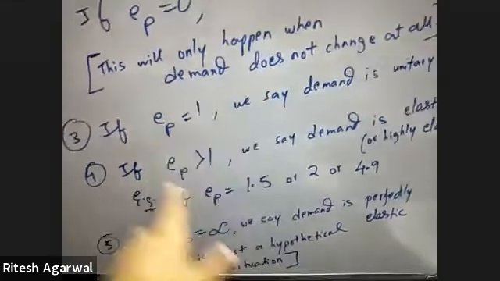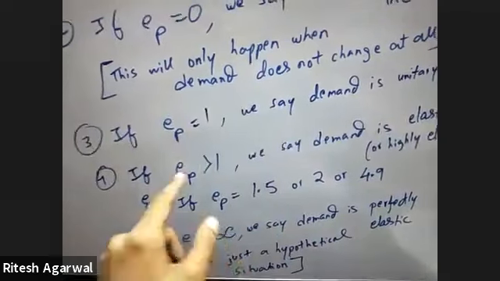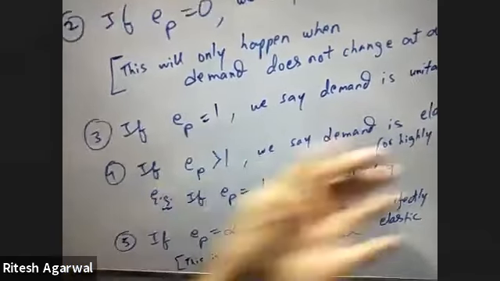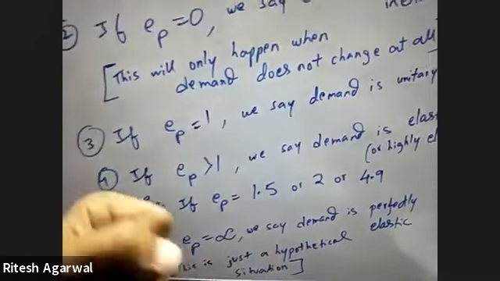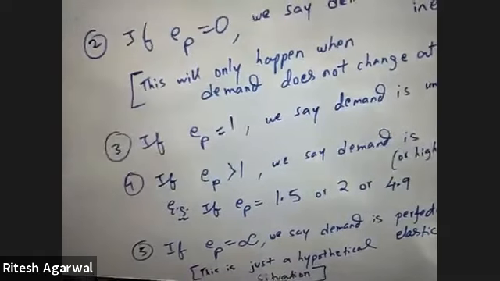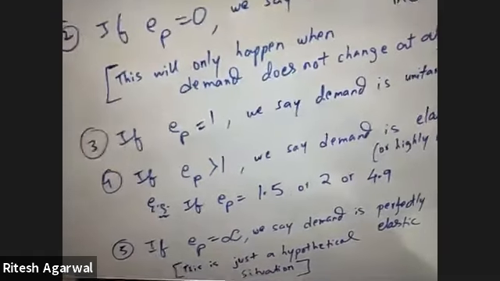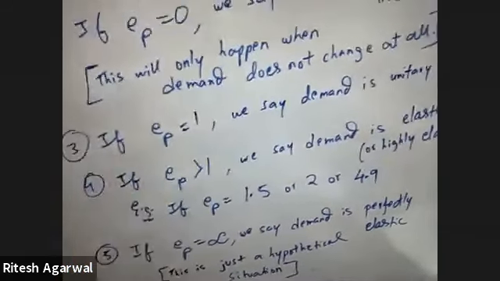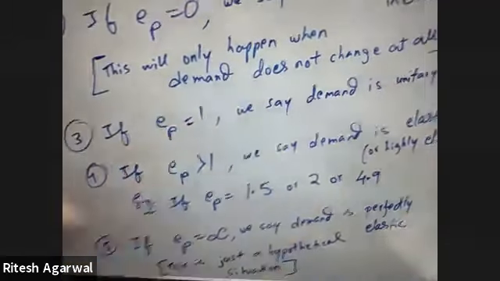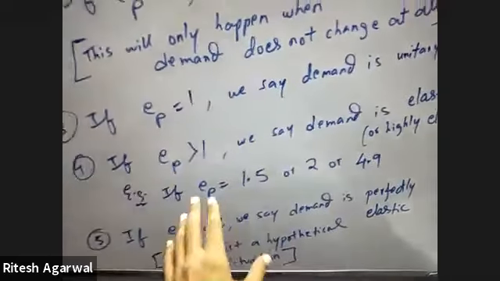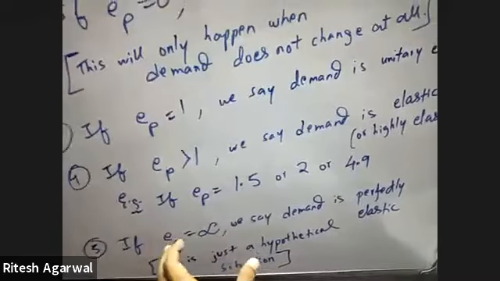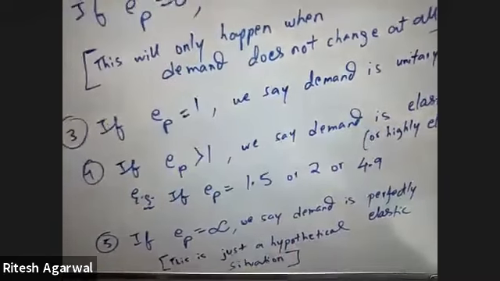If I give you a rubber band and tell you that it represents demand, and you pull it on both sides and find that you can go on pulling it forever, it never gives you any rigidity, never prevents you from pulling it, then we say that demand is perfectly elastic. This is just a hypothetical situation. In real life, you will not get such a demand which can stretch up to infinity.